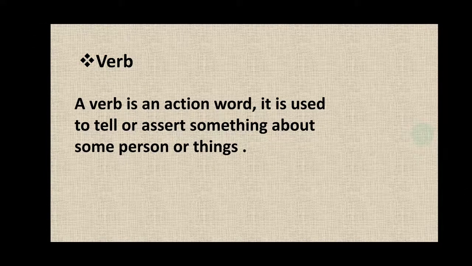Next, verb. A verb is an action word. It is used to tell or assert something about some person or thing. Here, as I told in the thumbnail, we will discuss a wrong concept. One very famous wrong concept is that a verb is an action word.